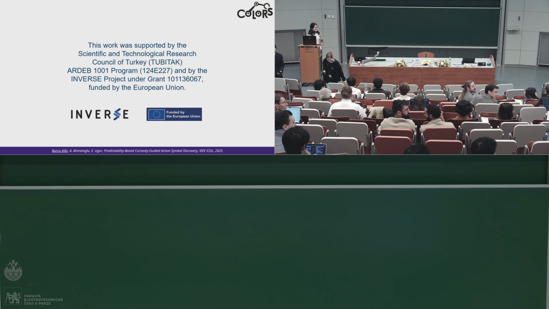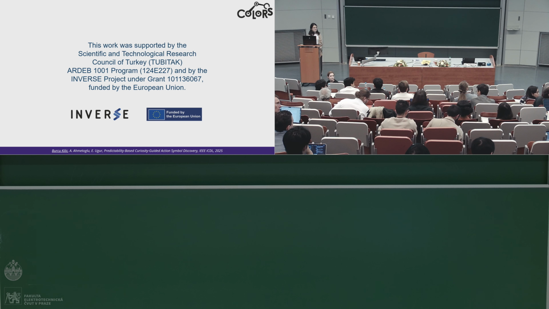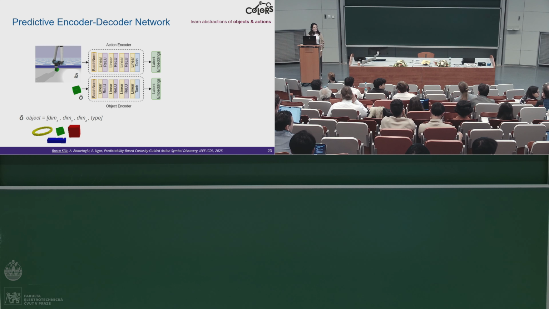Hi, Burcu. I like the work, first of all. But I have many things that I didn't get. Maybe in the paper it is clear. So when you encode the object, do you encode the full image, or do you encode the object itself? I didn't get that part. And also in the symbol representation, for me it was too fast how you transform it into some binary symbols, and that's why you are using the cross entropy, because if not, you could use any. If you have a continuous representation of the object, for instance, you can use a KL. I don't know.